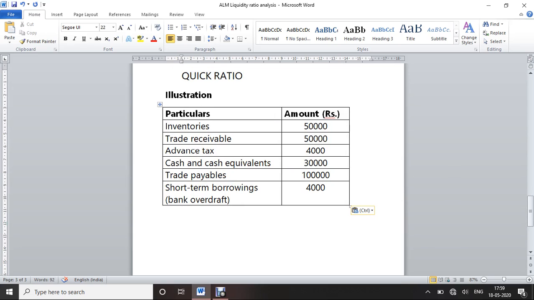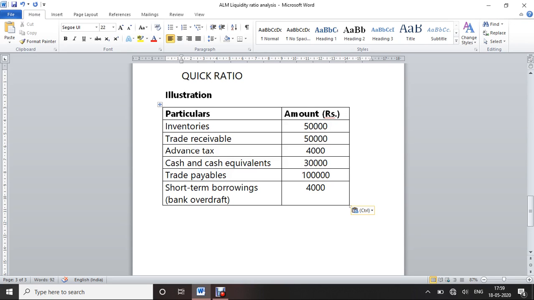So this is a more cautious approach towards understanding the short term solvency of a company. This is because it includes only the quick assets, which are the more liquid assets of the company. Just like the current ratio, a higher quick ratio also indicates that the company's assets are highly liquid to meet its short term debt obligations. But the quick ratio provides a better liquidity measure compared to the current ratio.